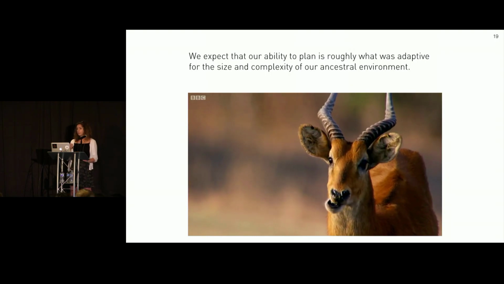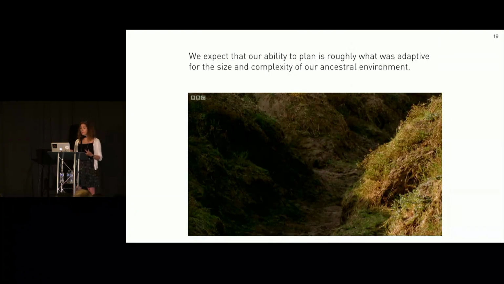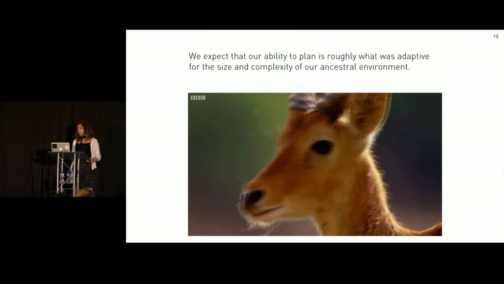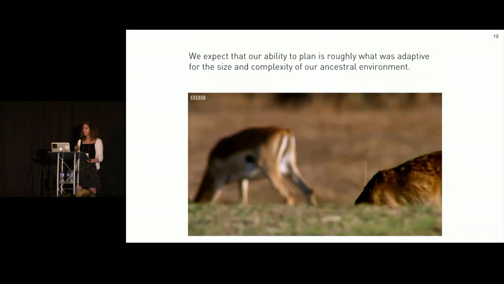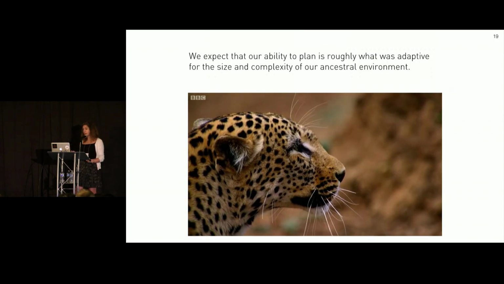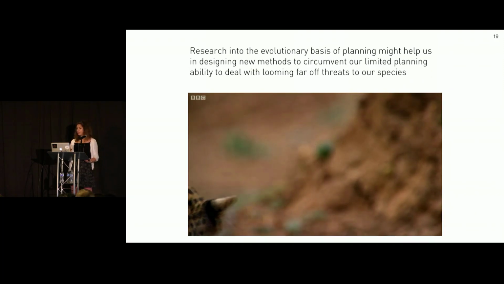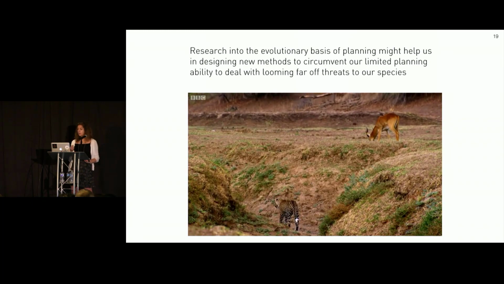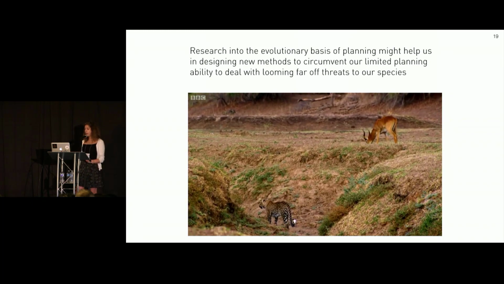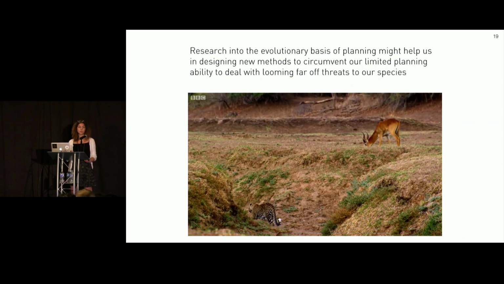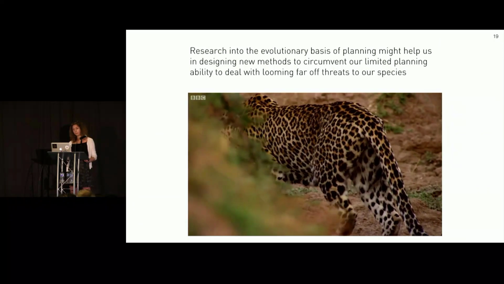We expect that our ability to plan is roughly what was adaptive for the size and complexity of our ancestral environment. This may be why it is so difficult to plan for things far into the future, such as retirement or climate change. Research into the evolutionary basis of planning might help us in designing new methods to circumvent our limited ability to plan and deal with these far-off looming existential threats and possibly to motivate behavior.